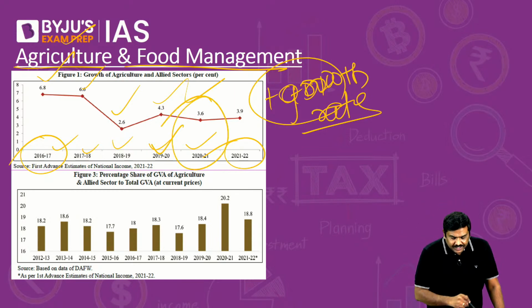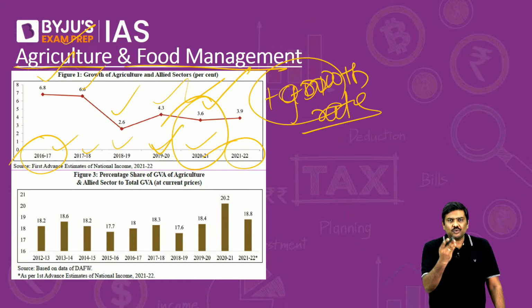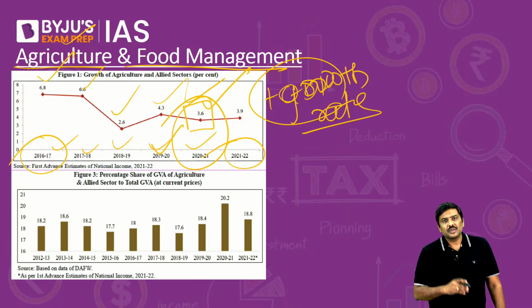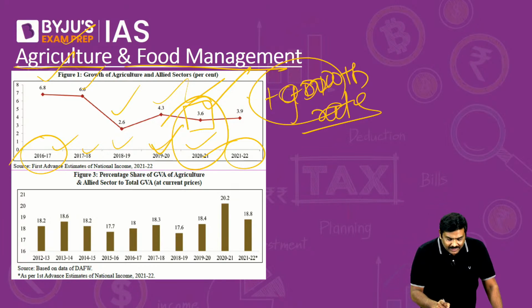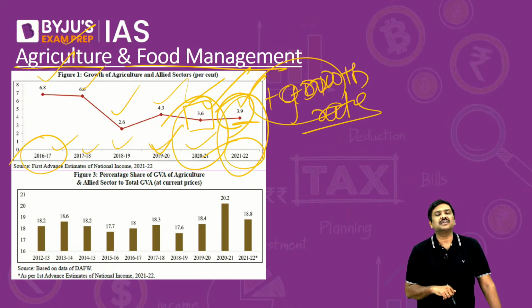But in the year 2021, the agriculture sector contributed 3.6%, thanks to the policies of the Government of India, thanks to the good monsoon that we have received, etc. And in the year 21-22, we are expecting the agriculture sector to grow at 3.9%.